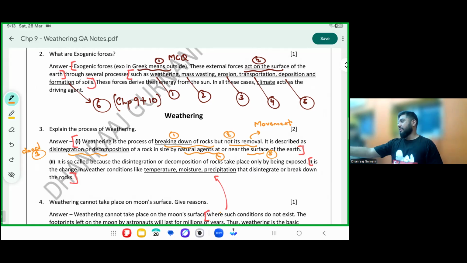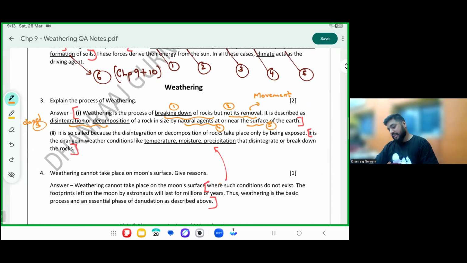I can say you play football, I play football, K plays football, everybody plays. But our roles inside may be different. So basically, in detail meaning is different. Overall umbrella meaning means break. So disintegration and decay means the same. How does this happen? This happens by agents. Please mark the agents. Temperature, moisture, precipitation that break down the earth. Keywords are clear.